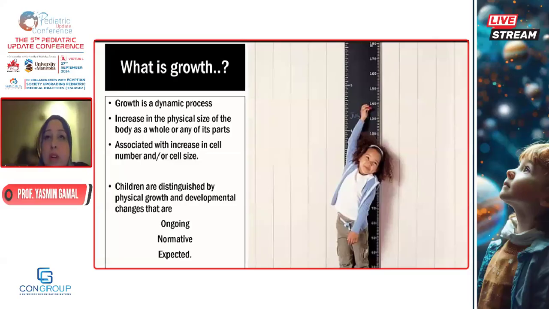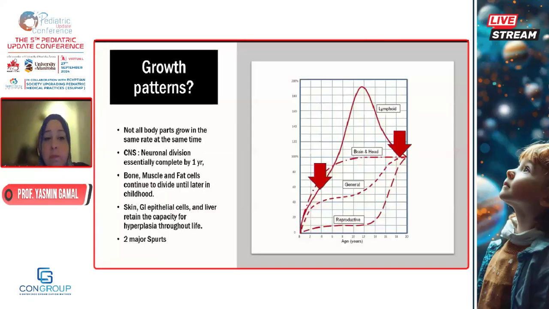So I cannot have a mother coming to me in the clinic telling me that my child did not gain weight for 2 or 3 months, or my child did not gain height for the last 6 months. This is not acceptable in children. It's ongoing. It is normative and expected. We have expectations. We know that a child at birth of 3 kilograms would have an expectation of weight. We have centiles. We have Z-scores. So we have expectations for children's growth. Once they deviate from these expectations, we have to stop and reassess our children.